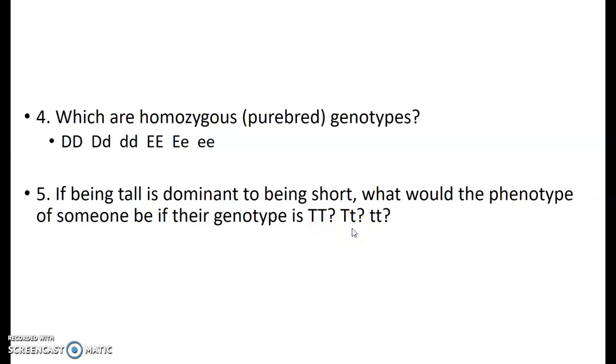If they're a hybrid, one capital, one lowercase, remember the dominant masks or covers up the recessive. So big T would still be tall. Genotype little t, now that's two recessive, two lowercase letters, represents the recessive trait. So if being tall is dominant, then short must be the recessive. So little t would be the short phenotype for the little t genotype.